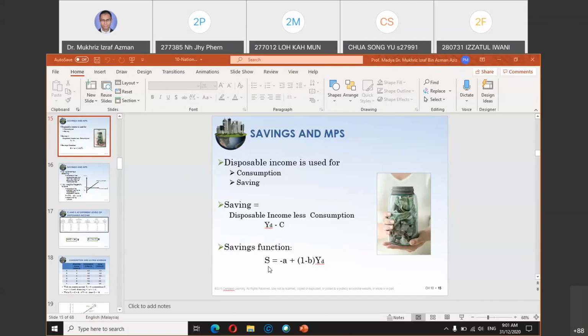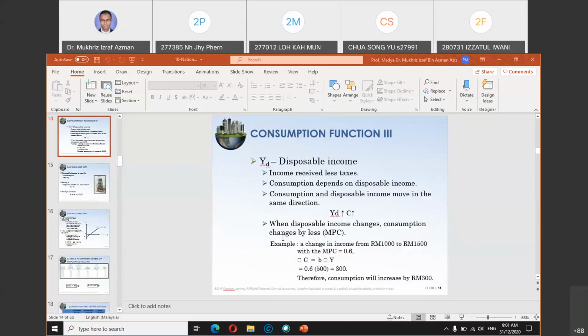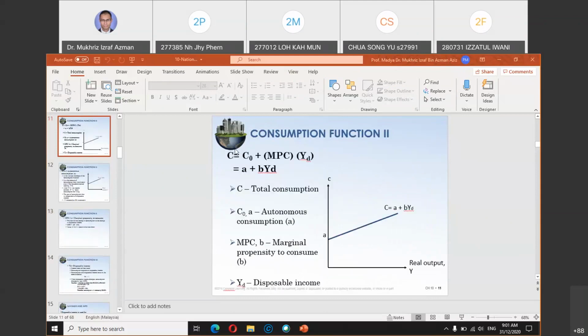So these two equations just now: the consumption function, where A is the autonomous consumption value and B is your MPC, marginal propensity to consume. How do you calculate MPC? Changes in consumption divided by changes in income. Change in C divided by change in Y, because that is what MPC means.